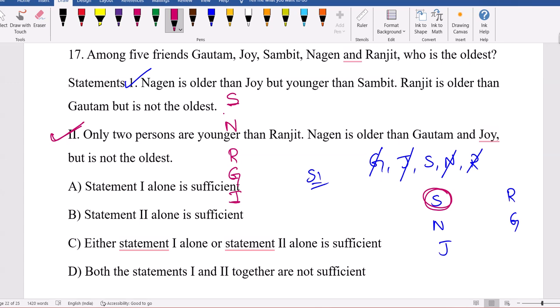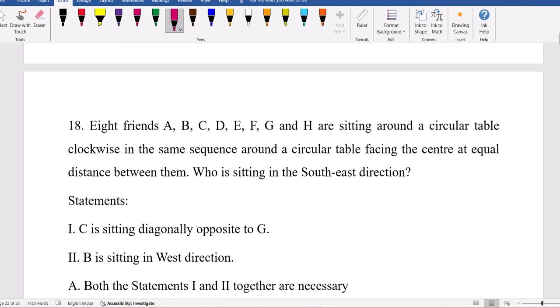Nagin is not the oldest. That's also you have to check. So the answer is either alone. This question also, I know many people did not handle correctly. Either or is the answer.